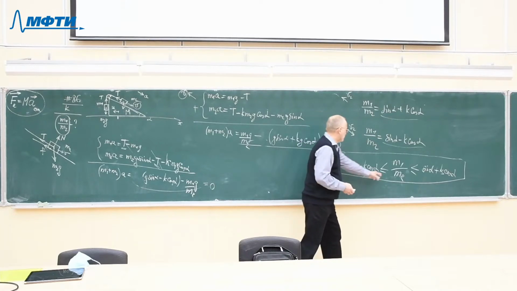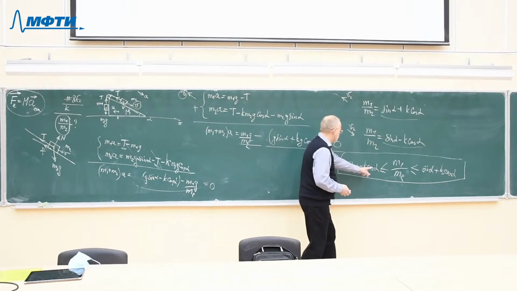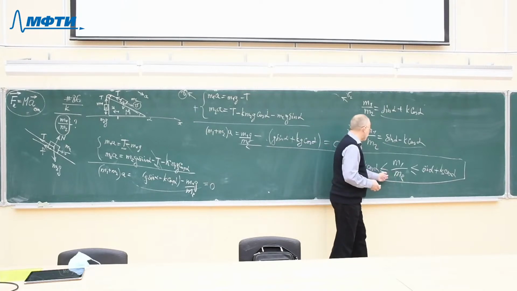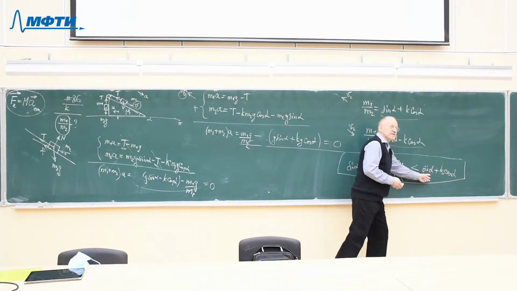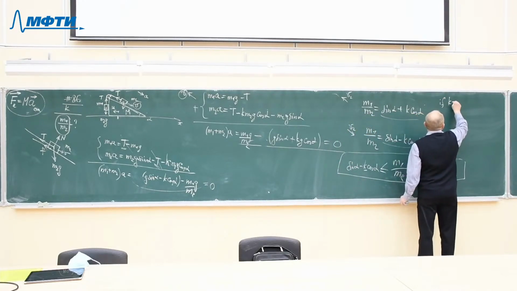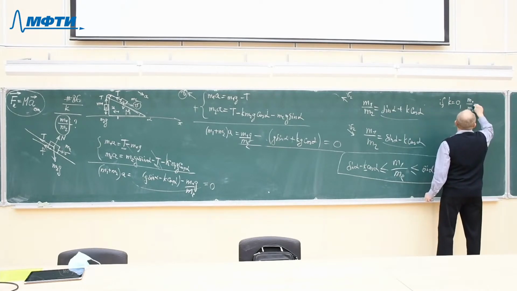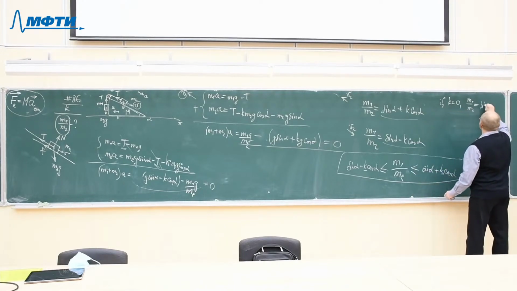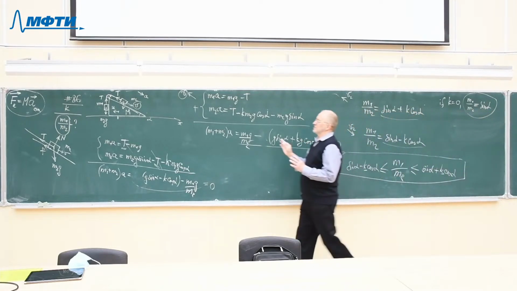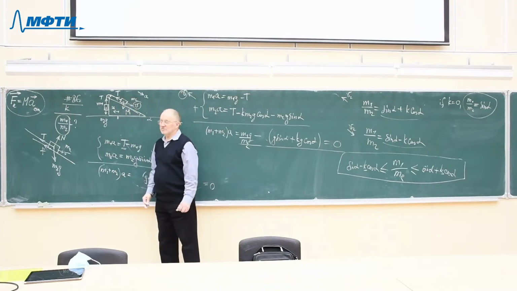Then we will see that the relationship between the masses must be larger or equal to the sine alpha, and at the same time less or equal to the sine alpha. It means that if the coefficient of friction is 0, then m1 over m2 must be equal to sine alpha. And on this condition only, the bodies will remain at rest and the system will remain at rest.